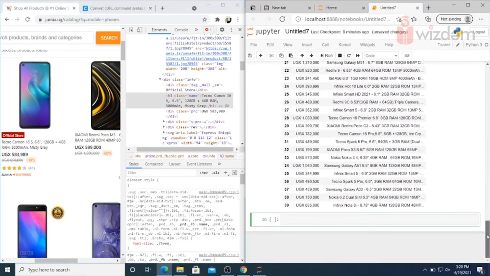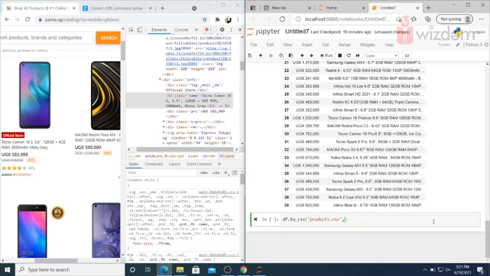Now we can even export this information into a different format. I'm going to export to a CSV file: df.to_csv, and the file name we can give as products.csv. Do you want the indexing?